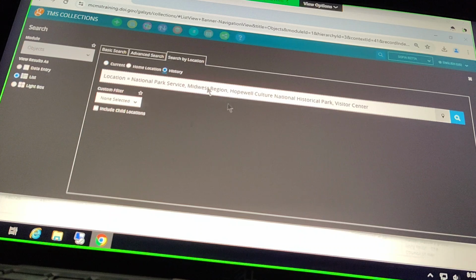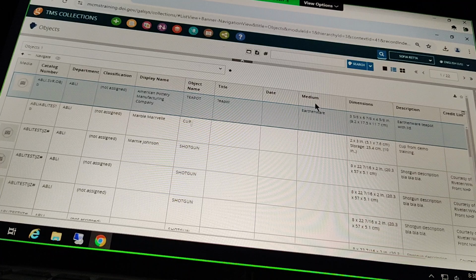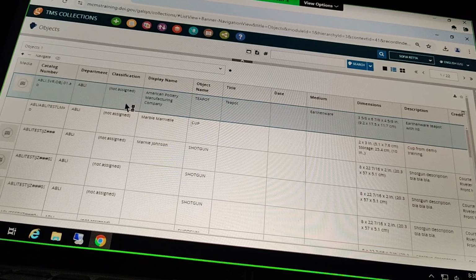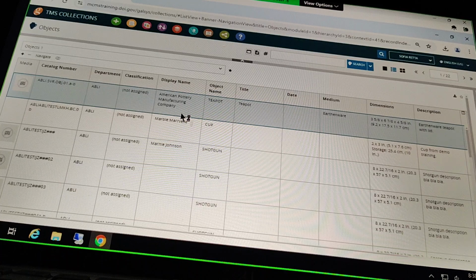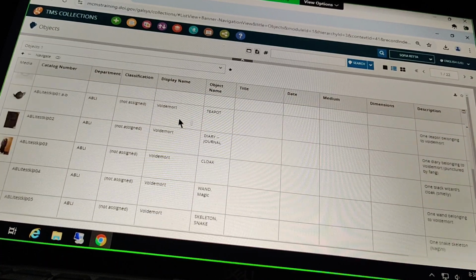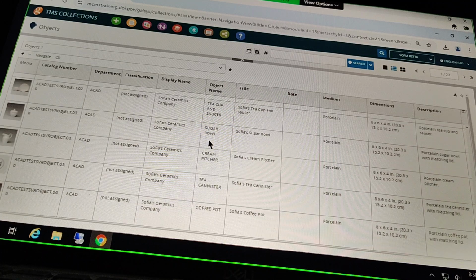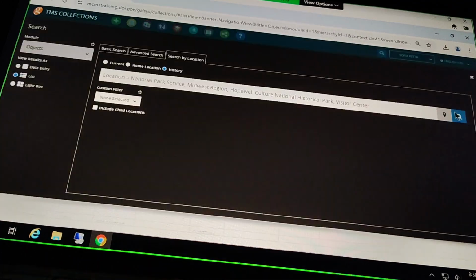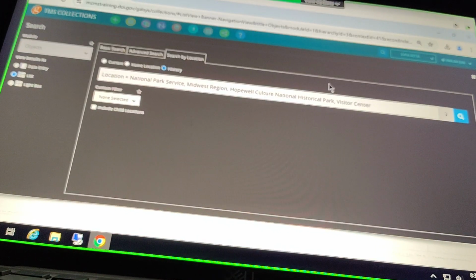Maybe I'll look at location history here instead. See any objects that have been in this location at some point. There we go, 22 records in here. It's mostly some test records. This was an extra, additional location that was added during one of our previous training sessions. So that is the search by location function.